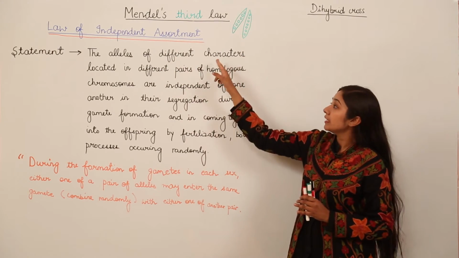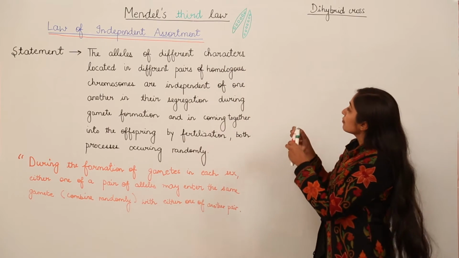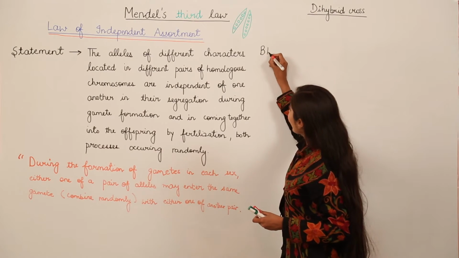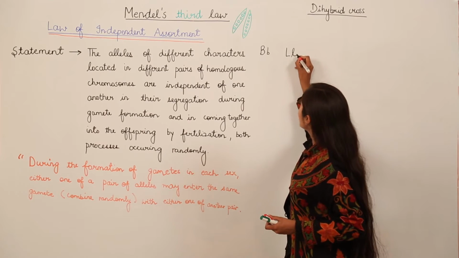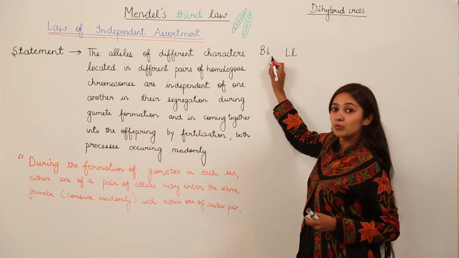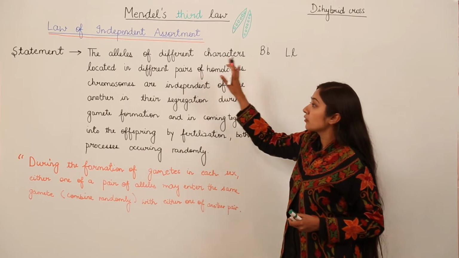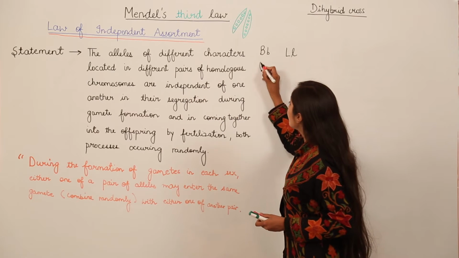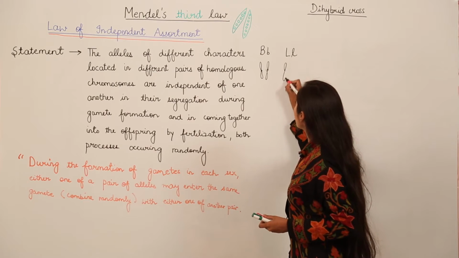For example, one way we are going to talk about black hair and brown hair, and another way about long hair and short hair. So alleles of different characters are located in different pairs of homologous chromosomes, and we have different pairs of homologous chromosomes like this.